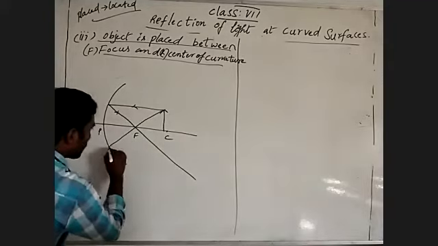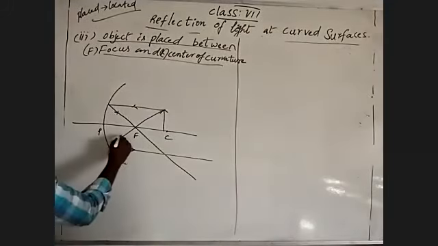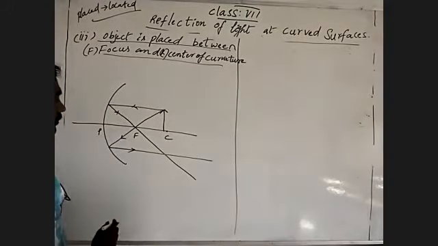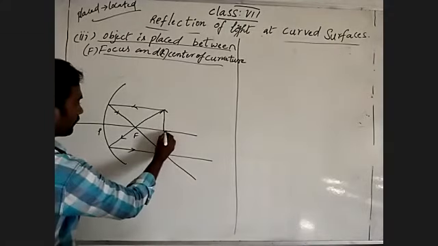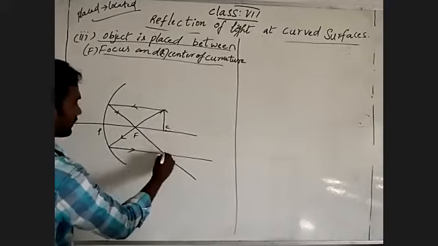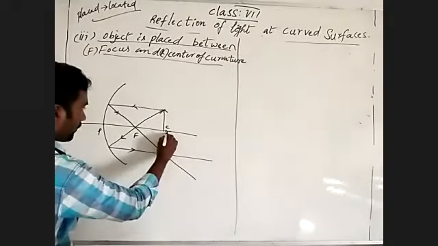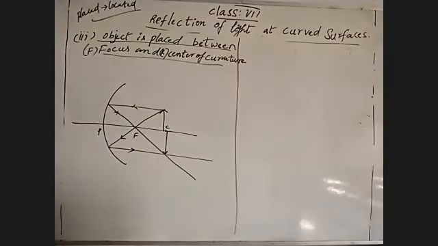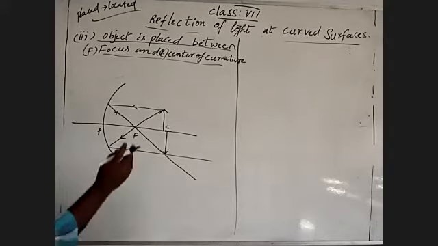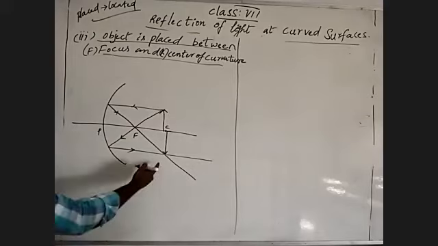It gives reflection parallel to the principal axis. See what I am showing. It is the center of curvature. See the intersection where it happened. It is not touching the center of curvature; it is beyond the center of curvature. The image is formed beyond the center of curvature, at the intersection point.